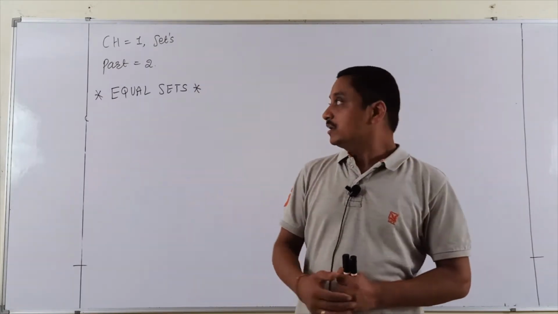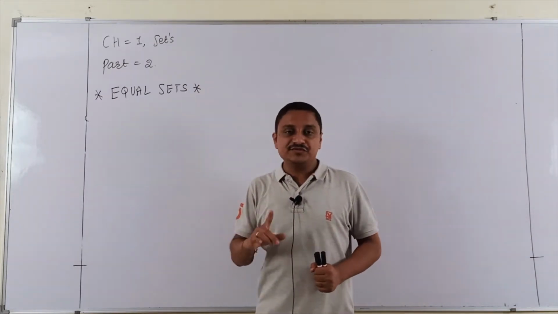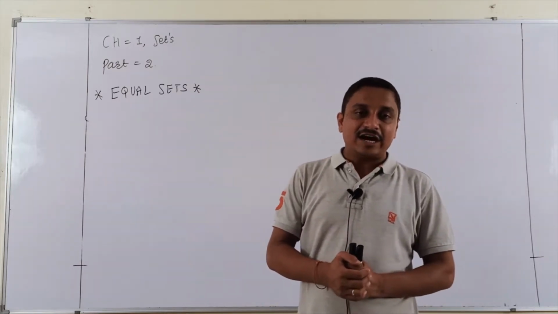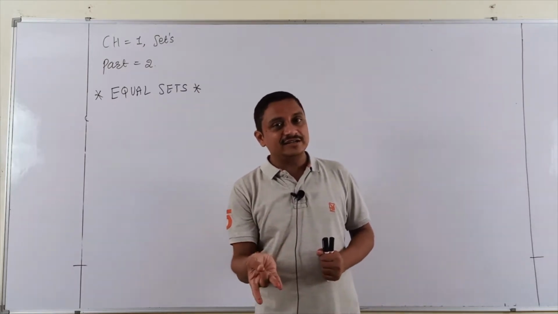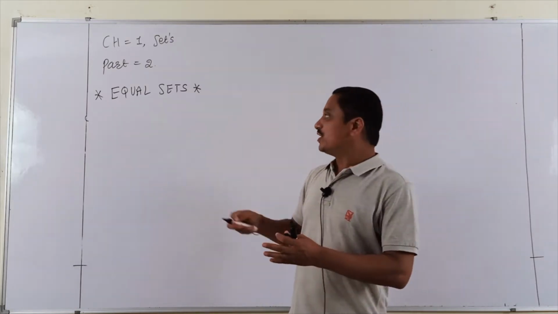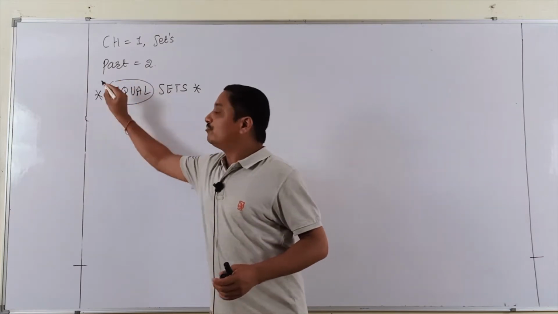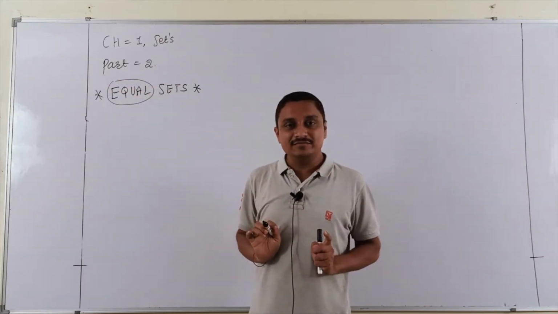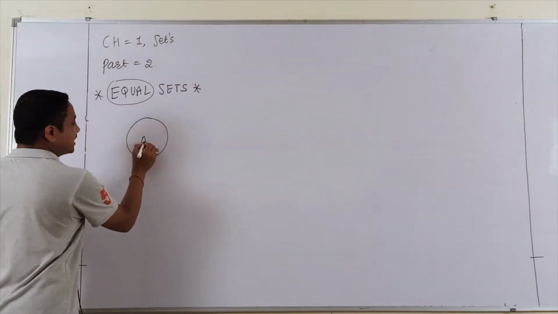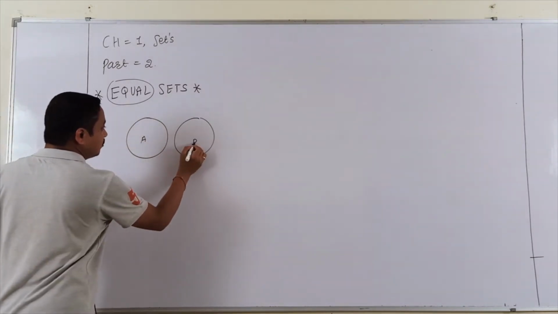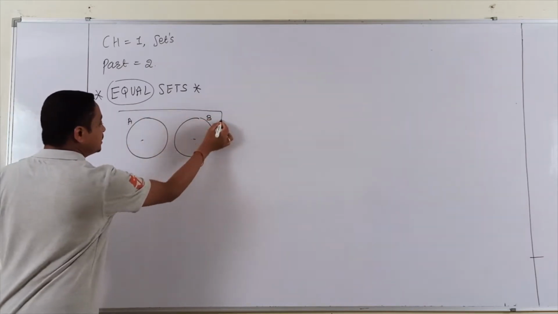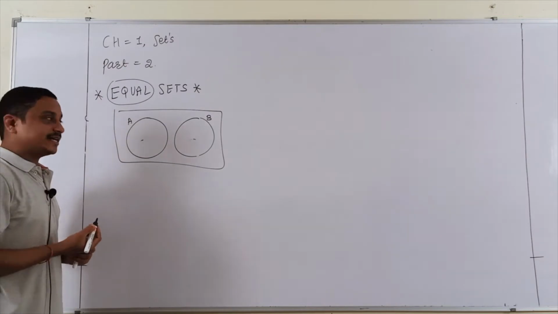Now the next definition, equal set. Students, first I explained today empty set and null set. After that, finite and infinite. Now the fourth topic, equal set. Equal set is very easy. When every element of both sets is the same, it is called an equal set. Just like I give you an example: here set A and here set B. In both sets A and B, every member is the same. It is called our equal set.